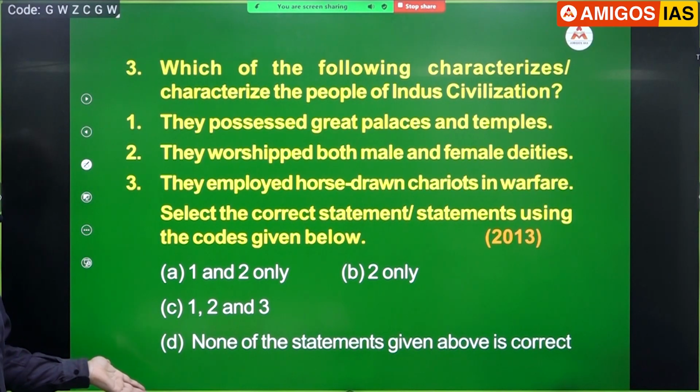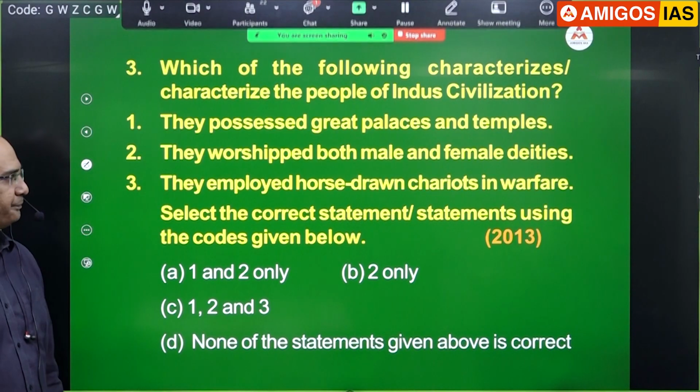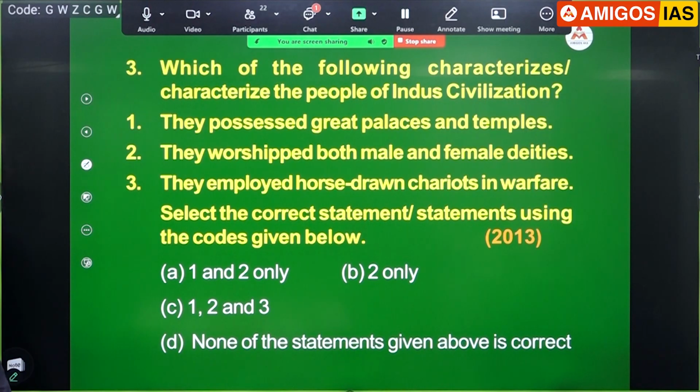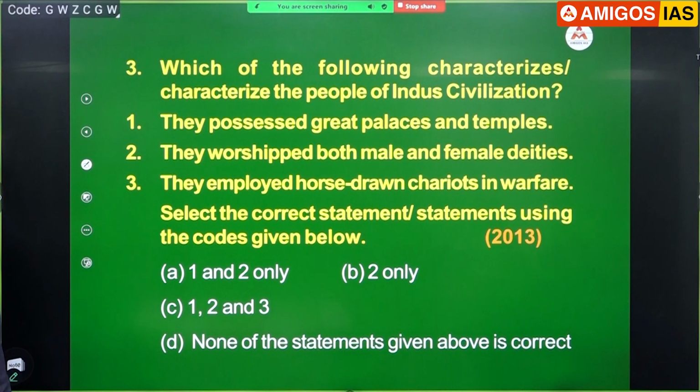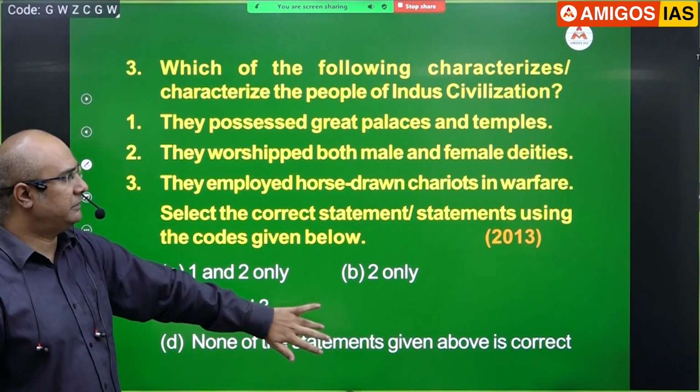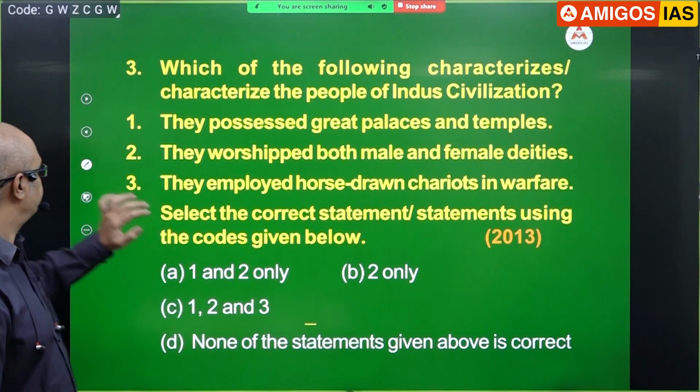Only two options and third. They employed horse-drawn chariots in warfare. No, definitely. Who brought horse chariots into India? Aryans, we all know. So naturally, answer will be 2 only. Now this is not at all a factual question. Straightforward. You cannot afford to miss these kind of questions. Okay.